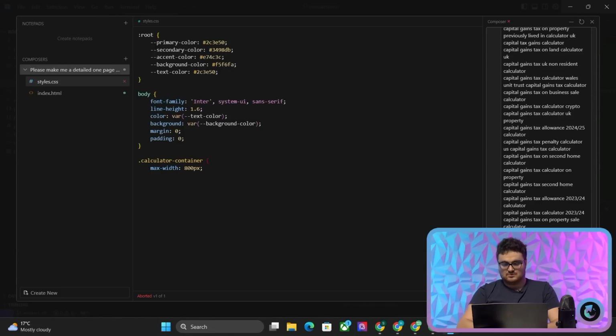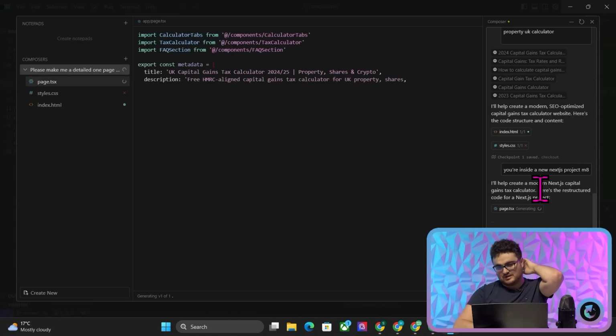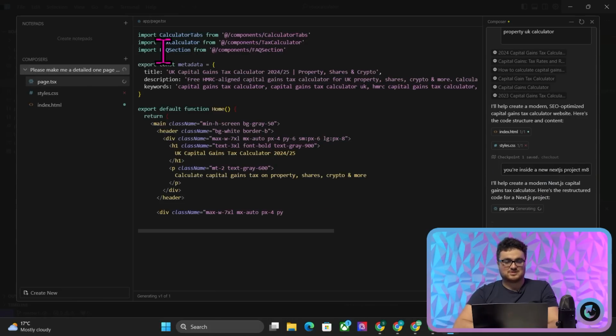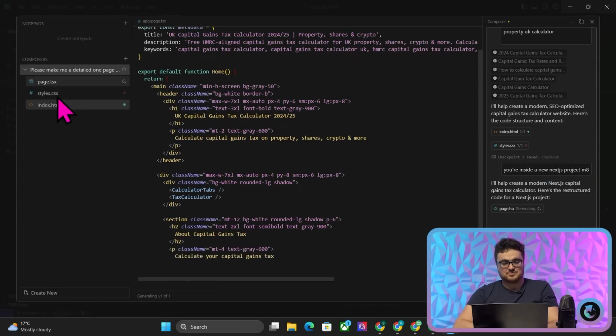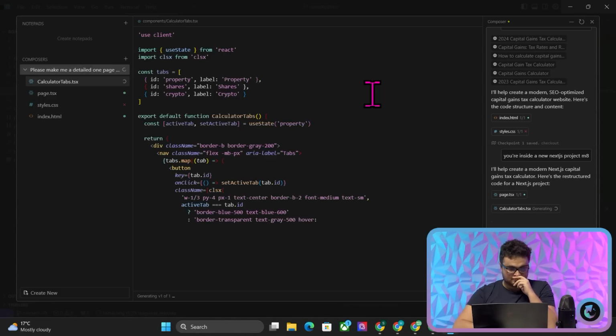Oh, I didn't say it was in the Next.js project. That's why. You're inside a new Next.js project, mate. Yeah, so you kind of need to tell it that it's inside a Next.js project. Otherwise, it just tries to create something like this. This would not have been correct because I don't think this would have worked inside the context of a Next.js project. So, okay, this is much better. Nice, this is really, really good.